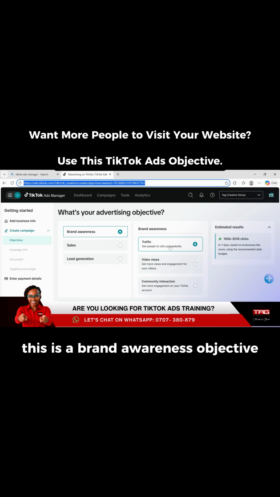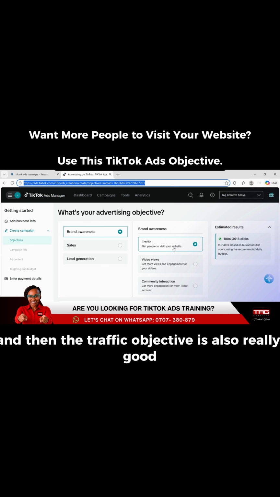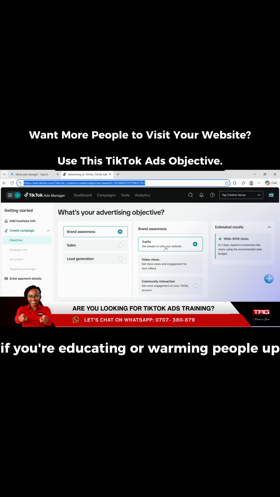This is a brand awareness objective, and specifically it is for getting as much traffic as possible to your website or to your landing page. The traffic objective works really, really well if you have a strong product page, if you have a strong service page, if you have a good website that is fast loading, that is mobile friendly. And then the traffic objective is also really good if you're educating or warming people up. If you have a blog that you want your target audience to read, the traffic objective is fantastic for that.